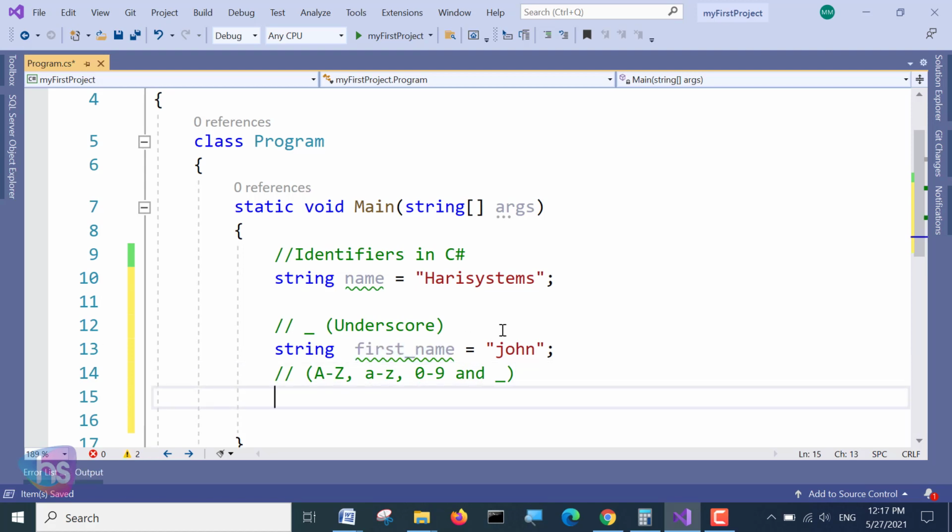You have to remember that there is no white space between the words. And C# is also a case sensitive language.